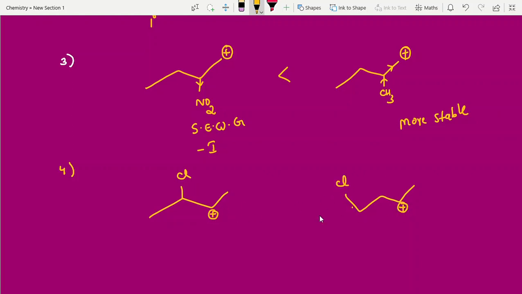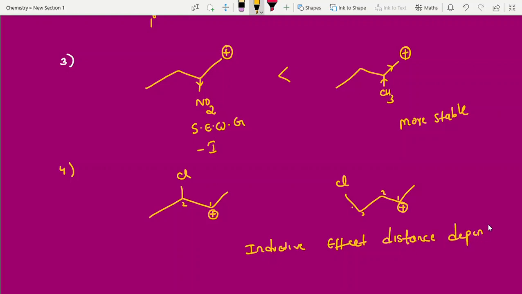Here carbocation is there, here carbocation is there, here chlorine is there, here chlorine is there. But what we observed here, imagine this is 1, this is second position. Here this is 1, this is 2, this is 3. This is some third position. So inductive effect is distance dependent. Make a note: inductive effect is distance dependent.